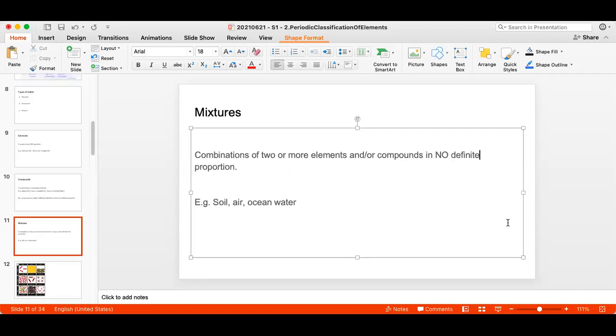Another difference that we studied last year: when elements combine to form compounds, the elements lose their properties. The compounds may have completely different properties. For example, water. Hydrogen is highly combustible. It burns. Oxygen helps in burning. But water neither burns nor helps in burning. Rather, it douses the fire. It extinguishes the fire. So that is a compound formed of hydrogen and oxygen.